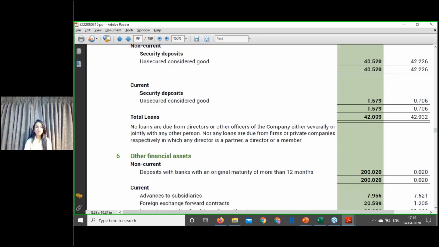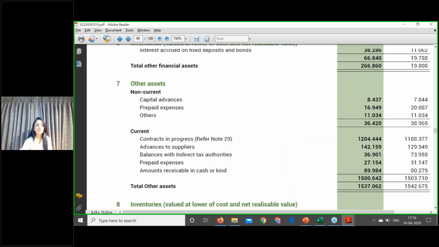Then deposits with banks having original maturity of more than 12 months. Same over here. Once the maturity period is over, you have the present right to receive the cash, and that is why a deposit in fixed deposits is also a financial asset. Next item, capital advances, prepaid expenses. Against capital advances, you're never going to receive cash. You're going to provide goods to that particular entity.